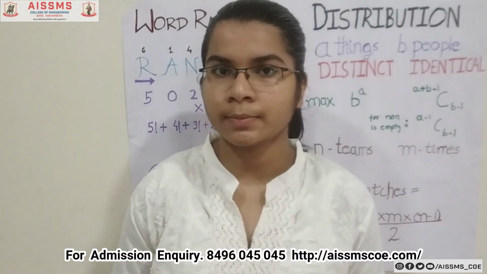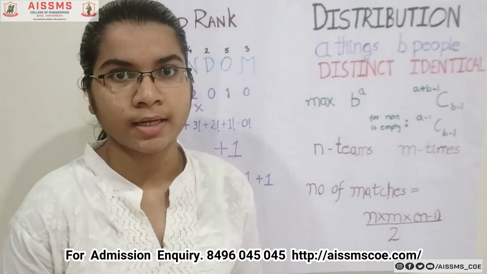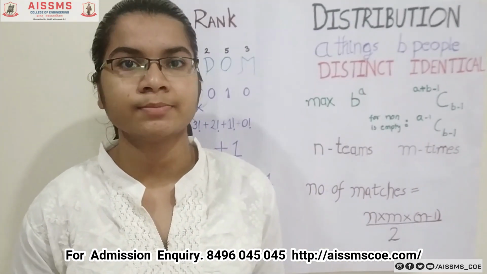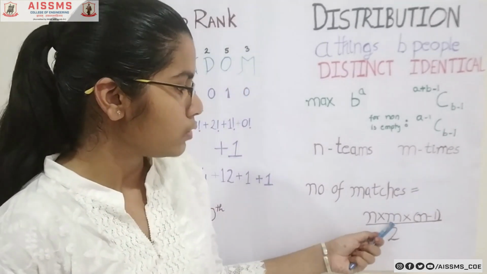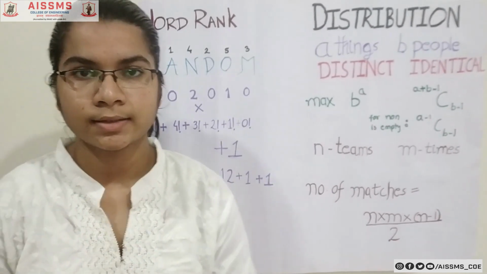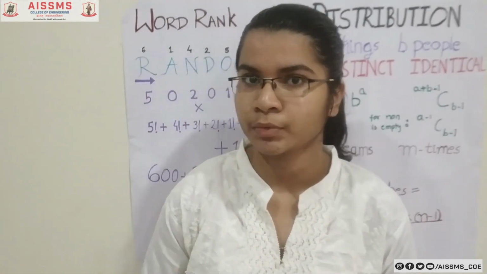The second trick is about knowing the number of matches played among the teams, where n is the number of teams and m is the number of times each team plays a match with the other. The formula for it is n into n minus 1 by 2. This same formula can be used to determine the number of handshakes done in a party.